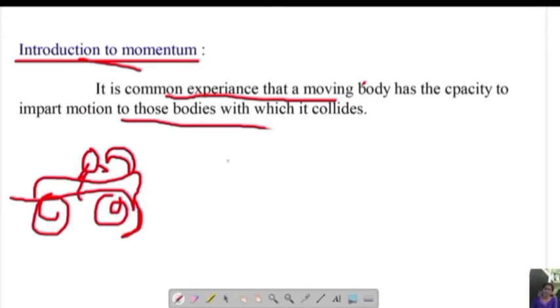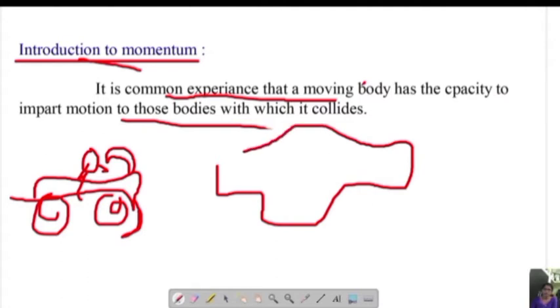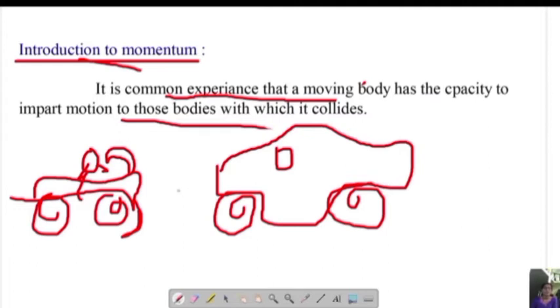Which has more mass? The car has more mass.